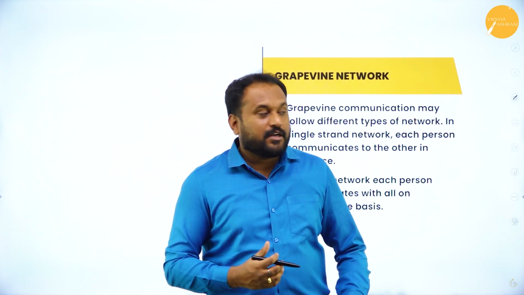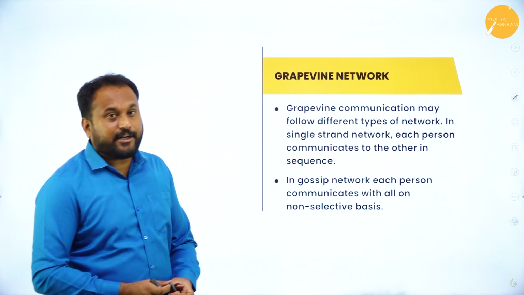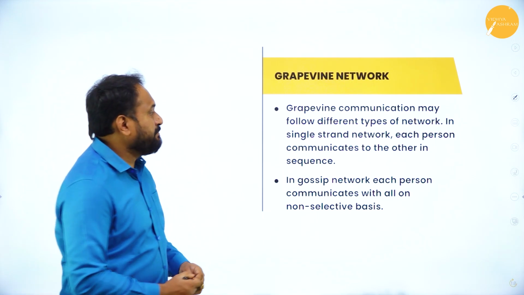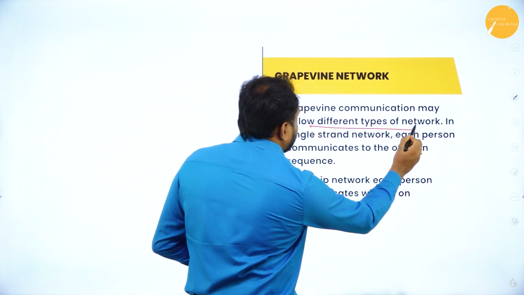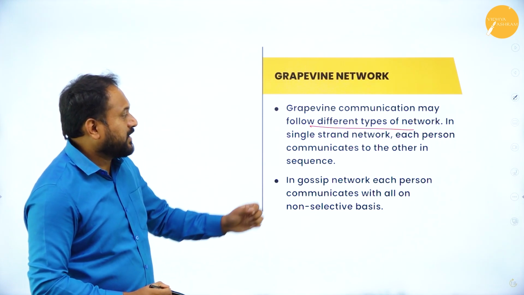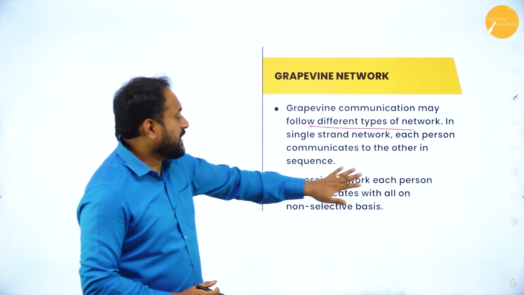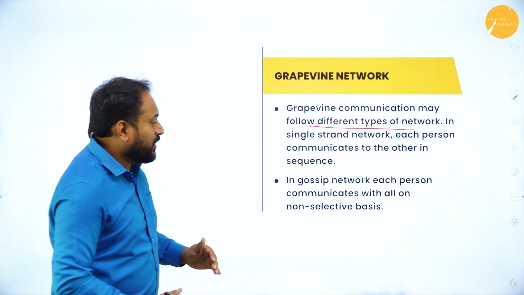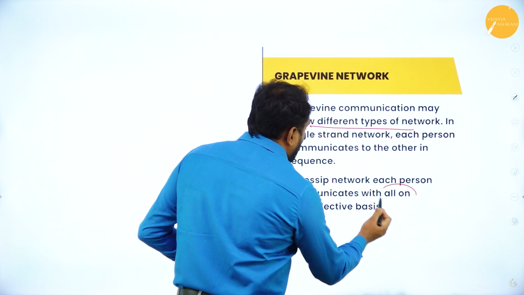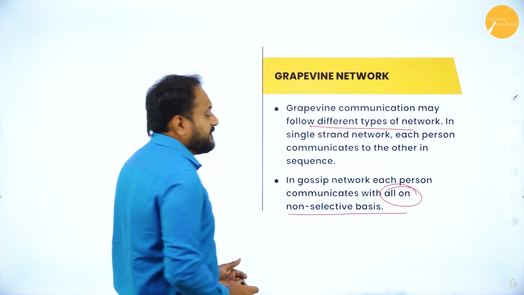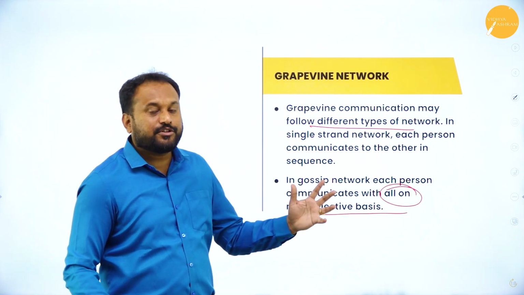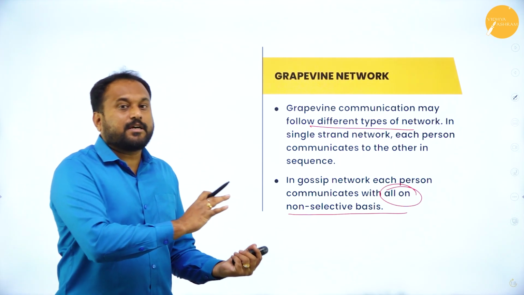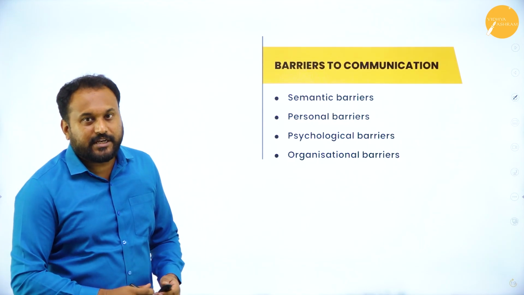Now next, grapevine network can come for a 2-mark question. Grapevine communication may flow in different types of networks. In single strand network, each person communicates to the other in sequence. In gossip network, each person communicates with all on a non-selective basis. So this is the biggest difference between formal communication and informal communication.